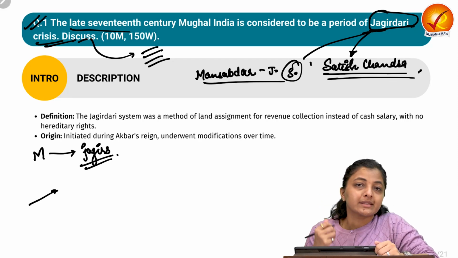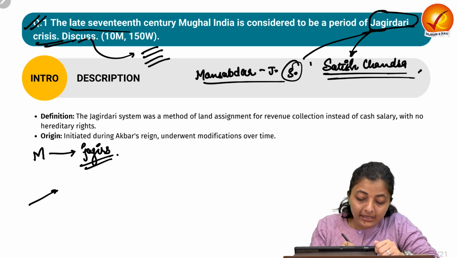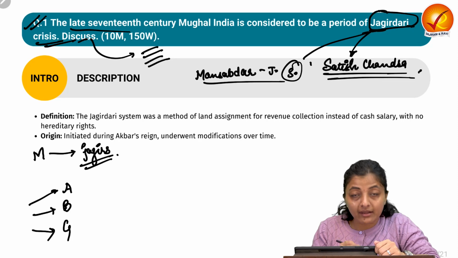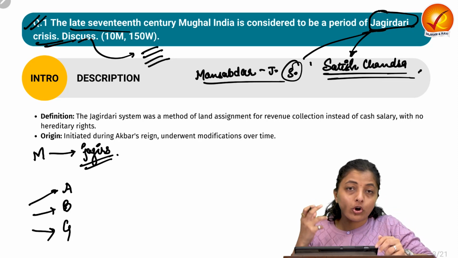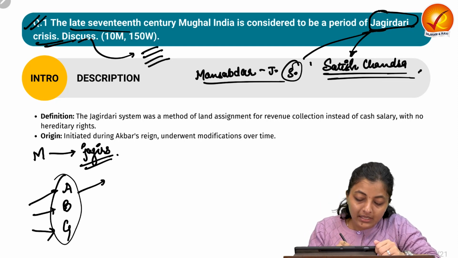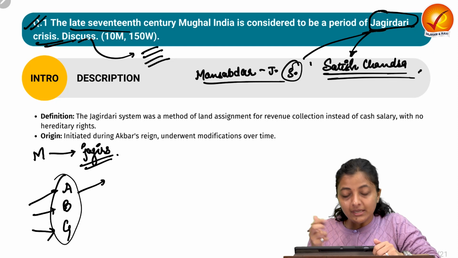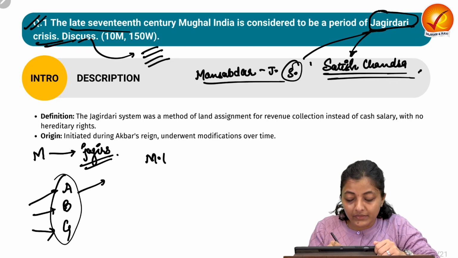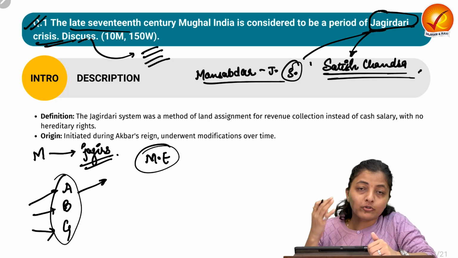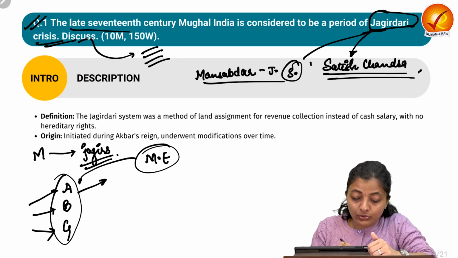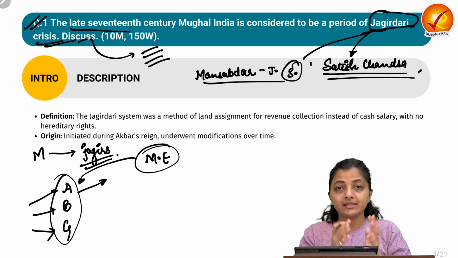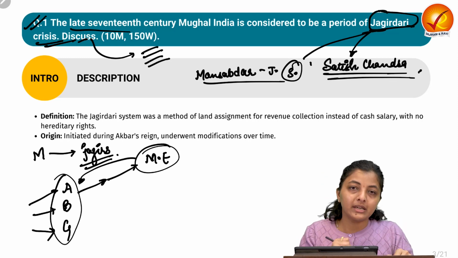annexed new pieces of land, new territories like Ahmednagar, Bijapur and Golconda. It means they annexed and occupied these new territories. So the rulers in these new territories now had to be inducted into the nobility class of the Mughal Empire. The Mughal Empire just could not leave these new rulers out of nowhere, so that they do not attack again. It means the Mughal Empire had to induct these new leaders or rulers into their nobility class.